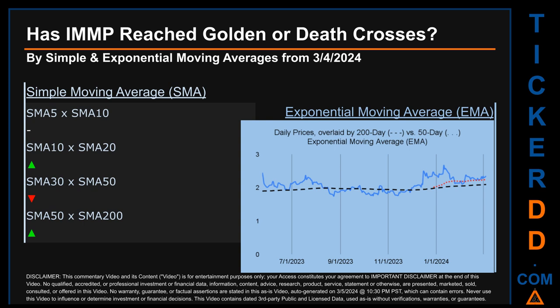For simple moving average, by comparing 50 to 200 days, we found a bullish golden cross signal since the 50-day SMA crossed above the 200-day. Continuing with SMA, we looked across the 5 to 10, the 10 to 20, and the 30 to 50-day ranges to see if golden and death crosses had been reached. We found golden cross signal for the 10 to 20. We found death cross signal for the 30 to 50. We could not find neither golden cross nor death cross signal for the 5 to 10.